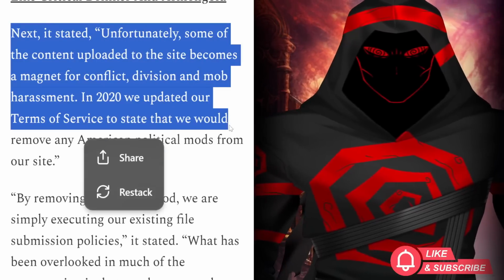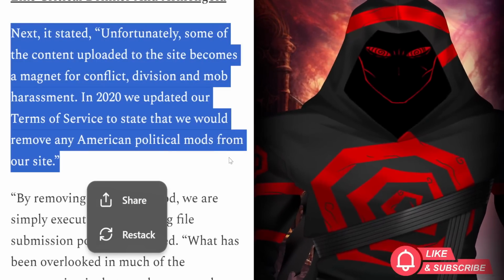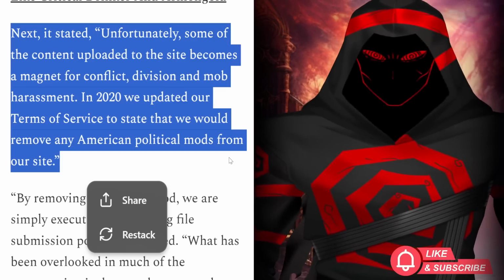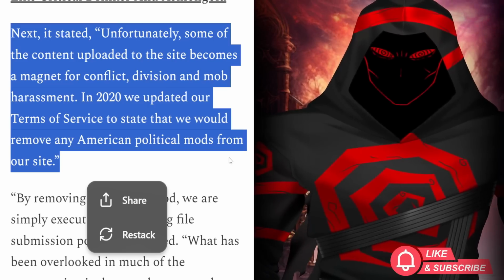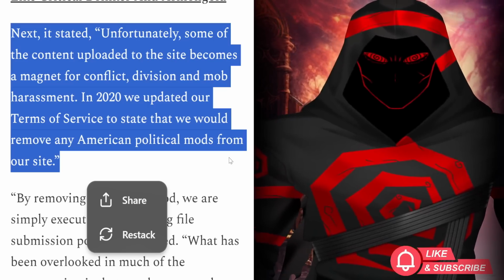Next, it stated, unfortunately, some of the content uploaded to the site becomes a magnet for conflict, division, and mob harassment. Nobody was having an issue with this mod. I don't know if anybody was having an issue with the Donald Trump mod. Everybody was mad it was taken down. So it's very clear that there was no division. People were actually pretty excited to play as Donald Trump as Captain America, which was pretty funny.